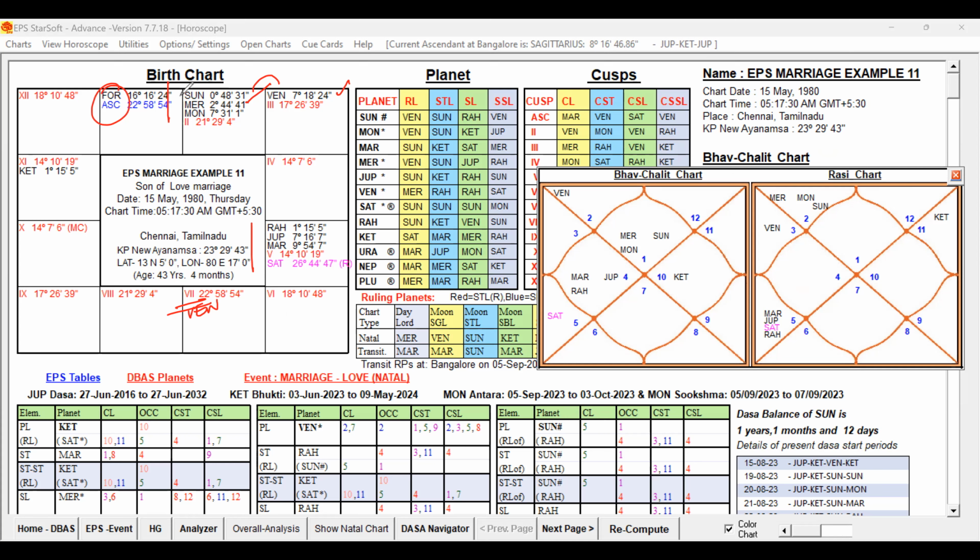And that Mercury is closely conjoined with the Sun. Sun is the fifth lord. And why are we talking about Mercury? Because the seventh lord Venus is posted in the sign of Mercury in sign exchange with Mercury. So we know that Venus will have the influence of Mercury strongly, and that Mercury is conjoined with the Sun, the fifth lord, which is also supportive. Is any other planet influencing that Venus? No other planet is directly influencing.